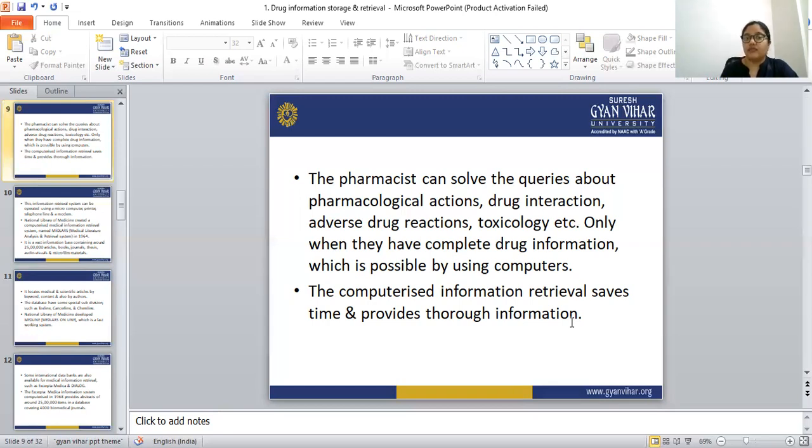If a pharmacist wants to know all the information about a drug, that is only possible through the computer. Computerized information retrieval saves our time and provides thorough information about the pharmacological action, drug interaction, adverse drug reaction, and toxicological effect, as well as all the pharmacokinetic parameters. We can find out anything from the computer if there is a database available.